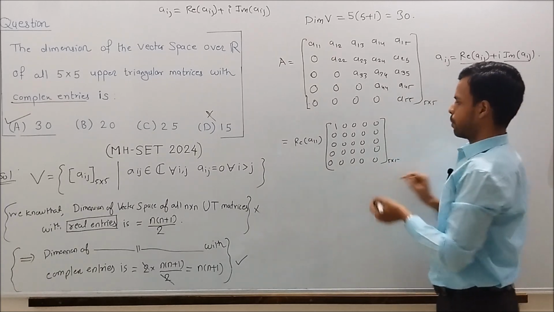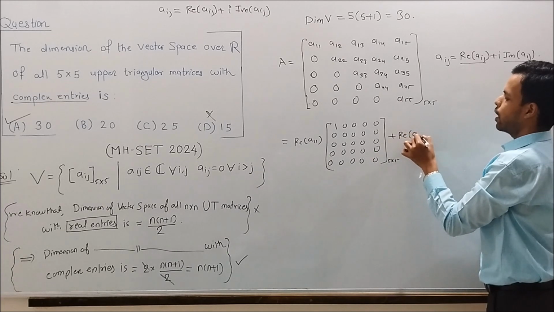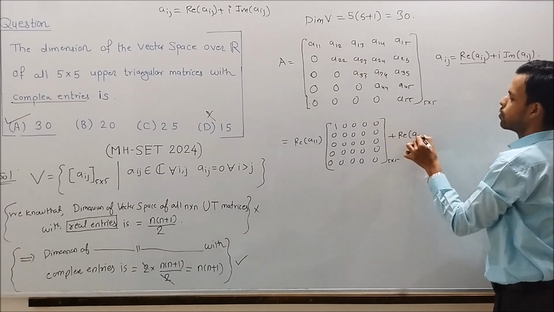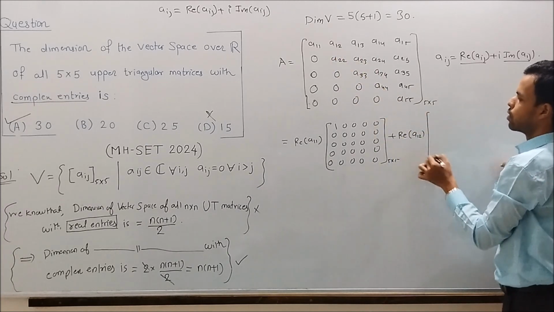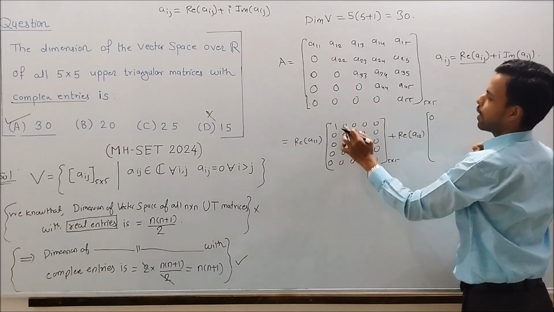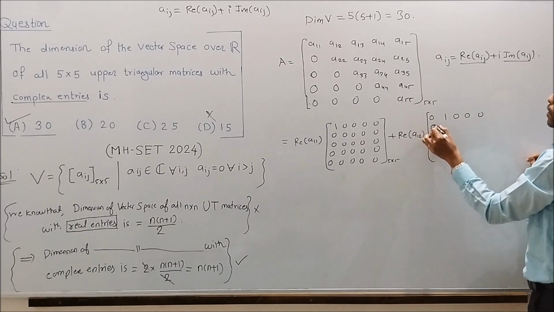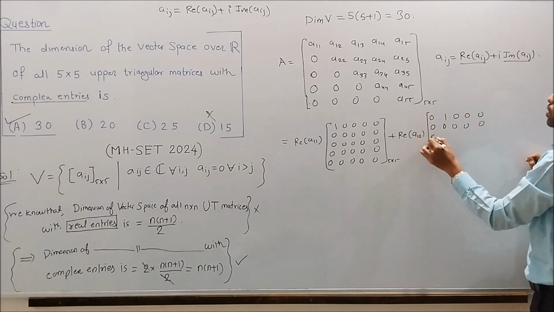Plus real part of A12. Now the first entry will be 0 and the second entry will be 1, 0 0 0 and the rest of the entries are all 0.